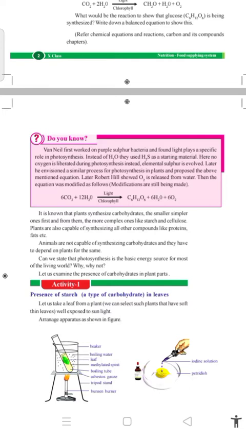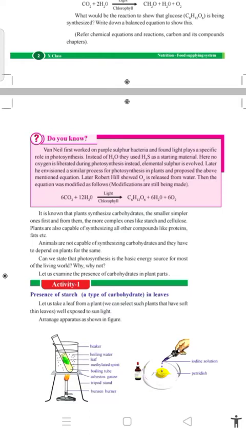Later, Robert Hill showed that oxygen is released from water. So many years after this, the equation was modified as follows.